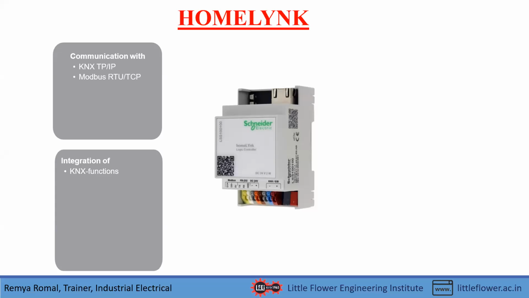And then Modbus RTU and TCP can be integrated with metering. TCP means Transmission Control Protocol, a protocol with transmission control that runs on Ethernet, and this can be integrated for meters. That is, meters can be used for reading the energy consumed in our house. So by HomeLink, you can communicate with Modbus, and that can be integrated for metering.